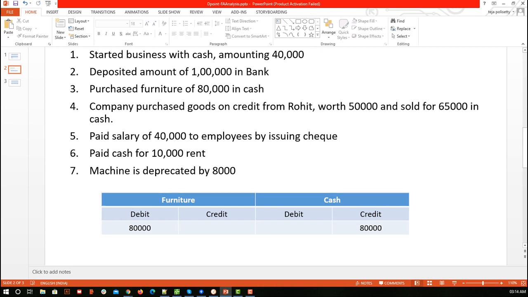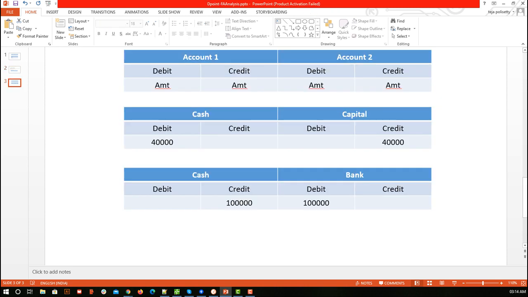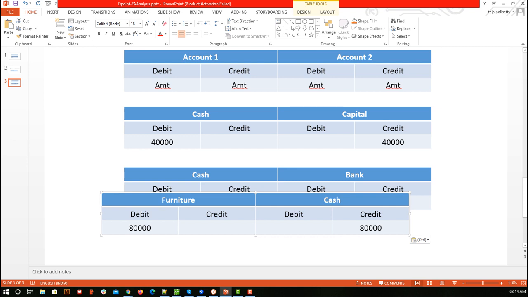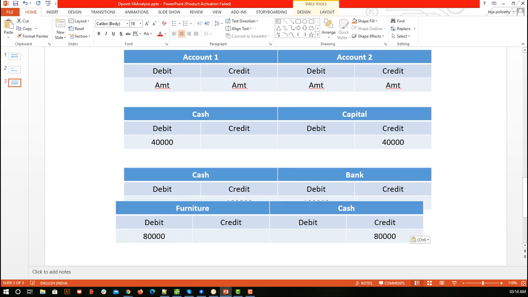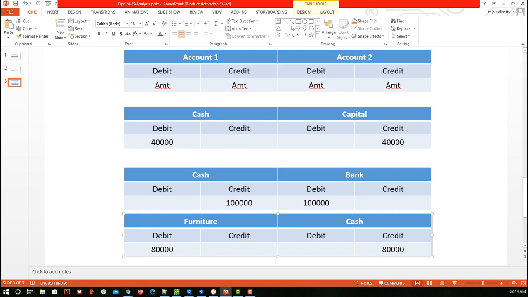Okay, now this transaction is done. Let me copy, paste.